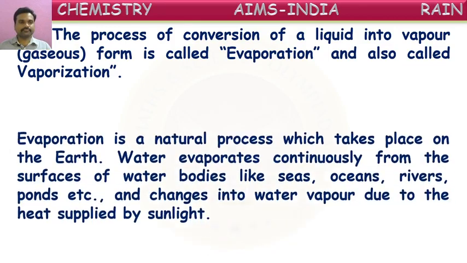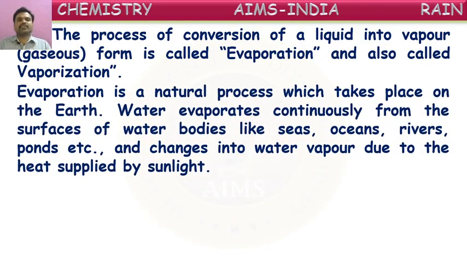Good. Next. Evaporation is a natural process which takes place on earth. Yes, it is naturally occurring. In all these processes, we don't even need to heat the water. Naturally also, evaporation occurs in the atmosphere around us on the earth. Water evaporates continuously from the surfaces of water bodies like seas, oceans, rivers, ponds, and lakes.